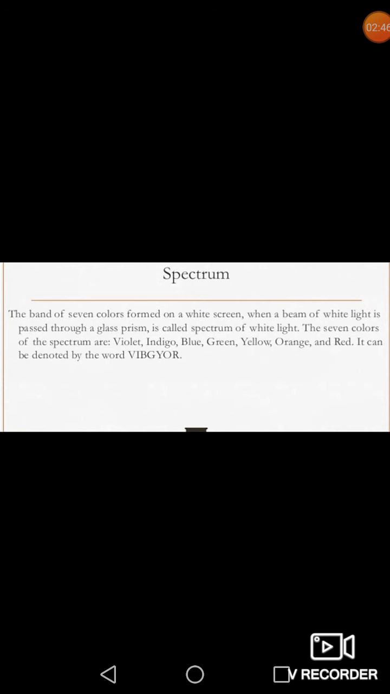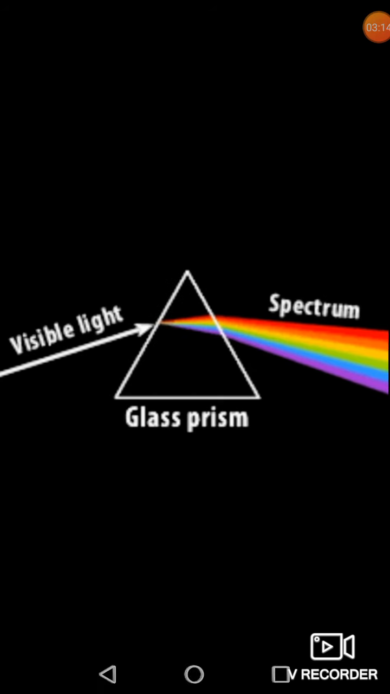Now, what is spectrum? The band of 7 colors formed on a white screen when a beam of white light is passed through a glass prism is called spectrum of white light, and the 7 colors of the spectrum can be remembered by the word Vibgyor. Vibgyor means violet, indigo, blue, green, yellow, orange and red. In this way, after passing the white light through a prism, we get a spectrum of 7 colors.